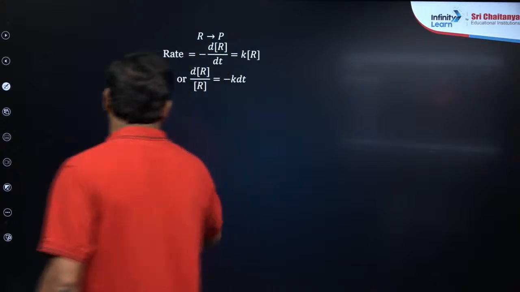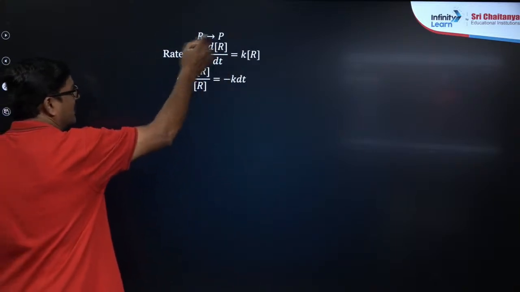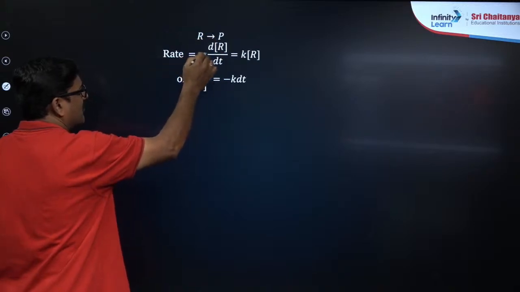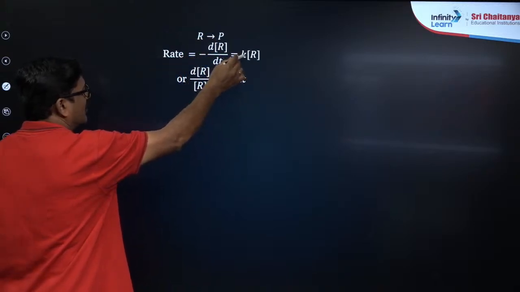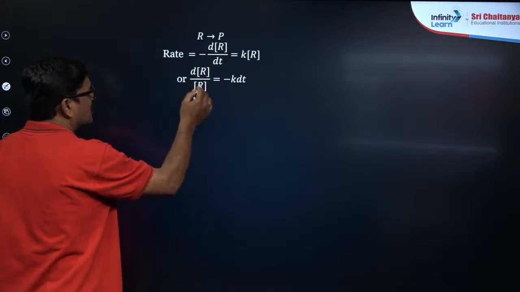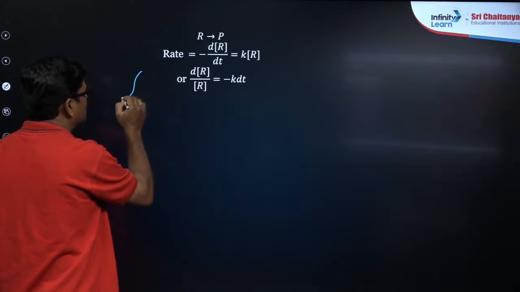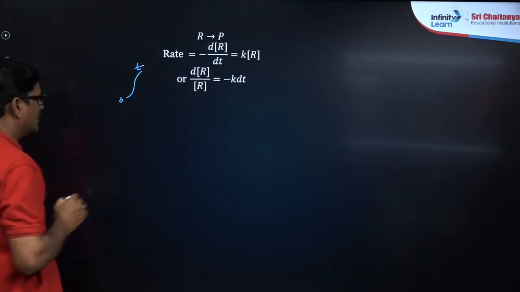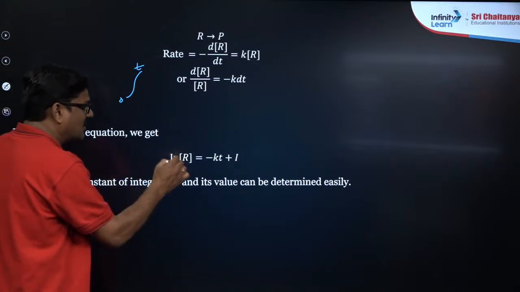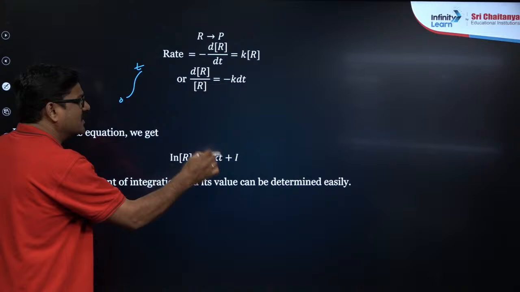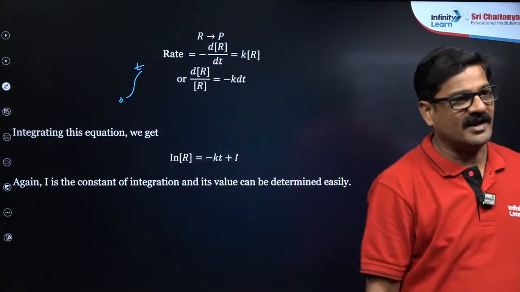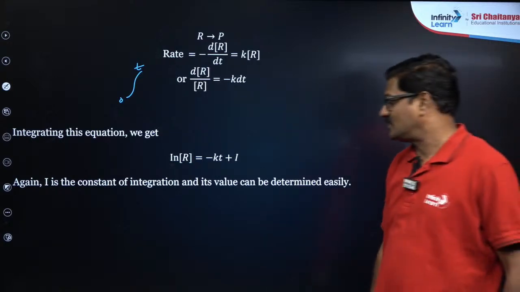So here we see the rate integration. The reactant gives rise to product. Rate is going to be minus dR by dt is equal to kR. So dR by R is equal to k dt, so you can go from the integration 0 to t time. Integration of this equation is going to give ln R is equal to minus kt plus I. I is an integration constant, Rehan. I is an integration constant.